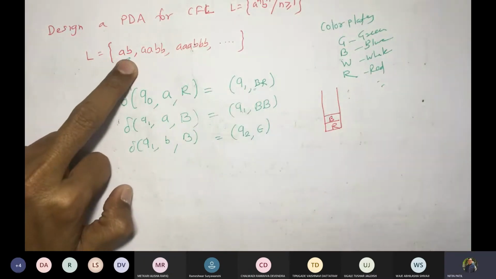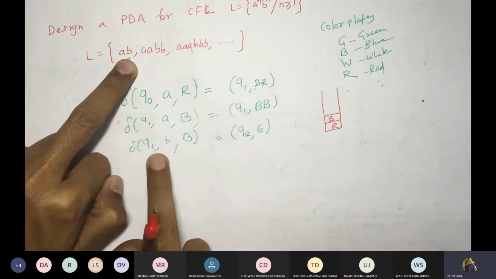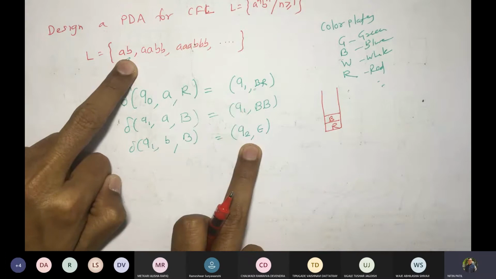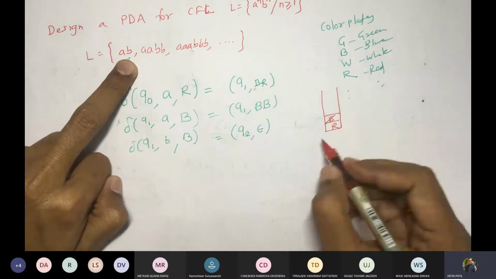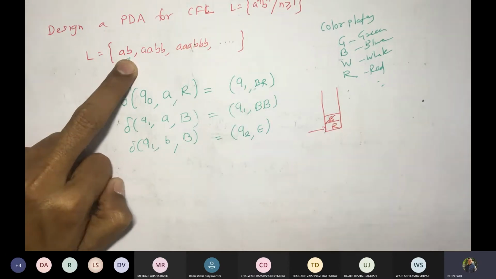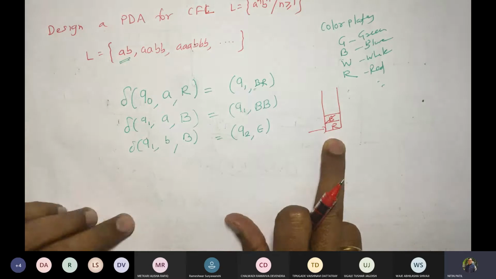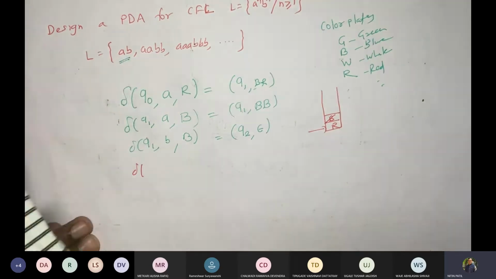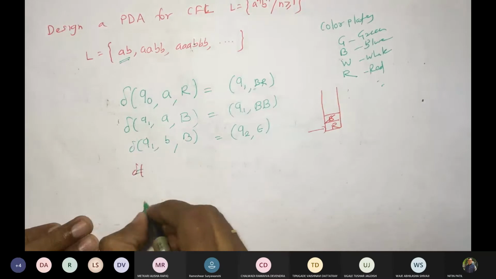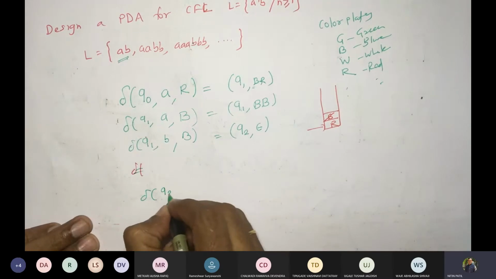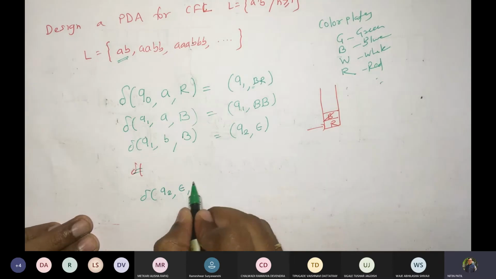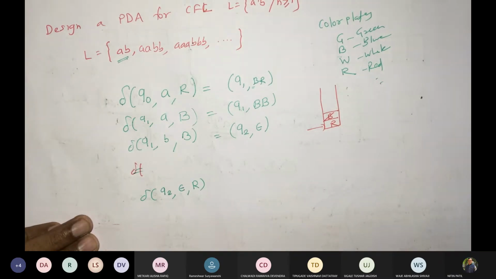Now we are at B. We are in Q1, Q1 B, and the top of the stack is B. So we said we will enter Q2 by popping this. So the stack would be here, top would be here. Now what would be remaining? The string has ended. So we will be in Q2, the string is ended so you write epsilon, and the top of the stack would be R.